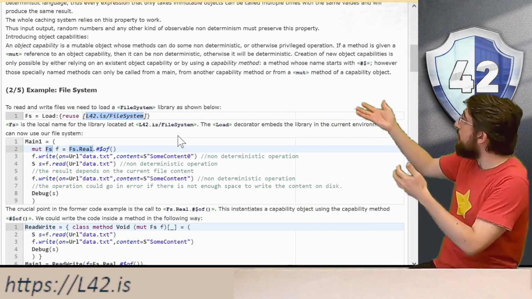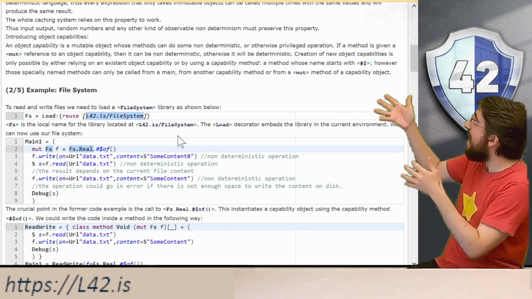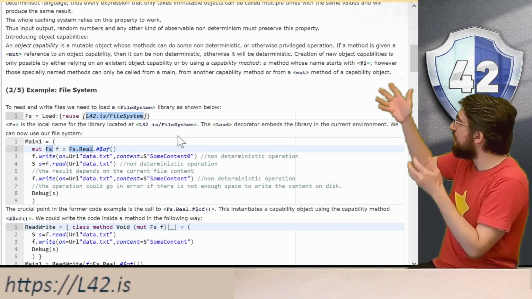Coming back to our example of the file system, as you can see here, we have two types. We have fs and fs.real.